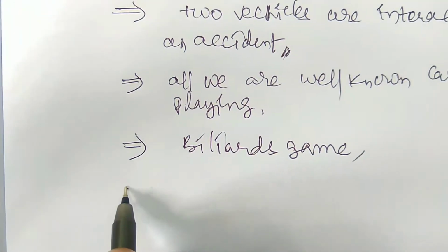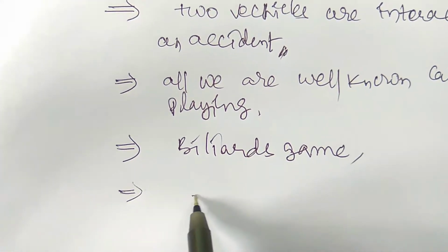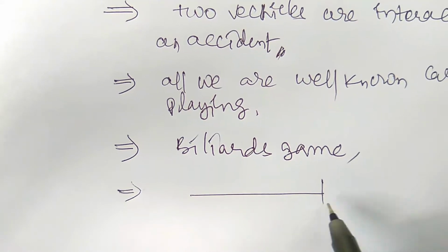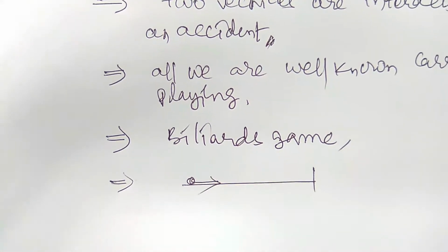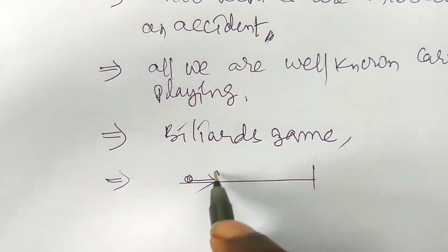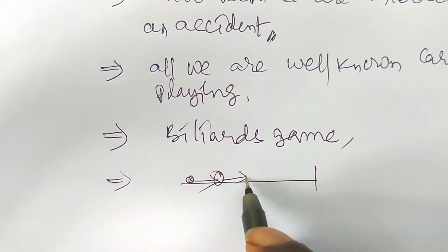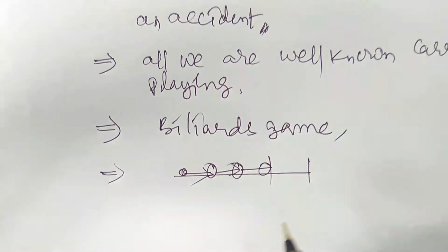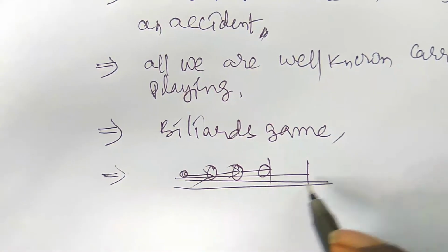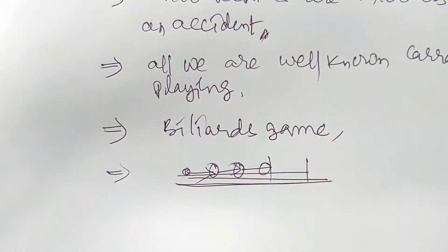If all the students are standing in one row, then the last student interacts with the one in front of him, and he in turn interacts with the next one. So this type of collision we also see in our daily life, right?